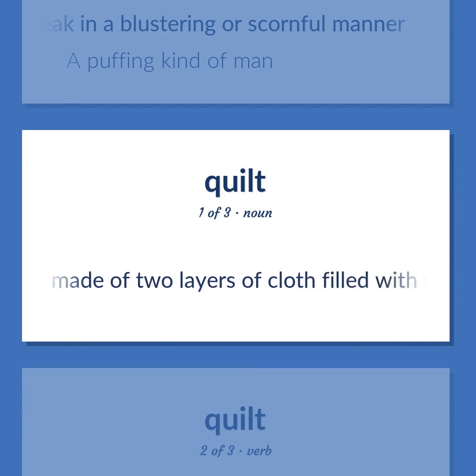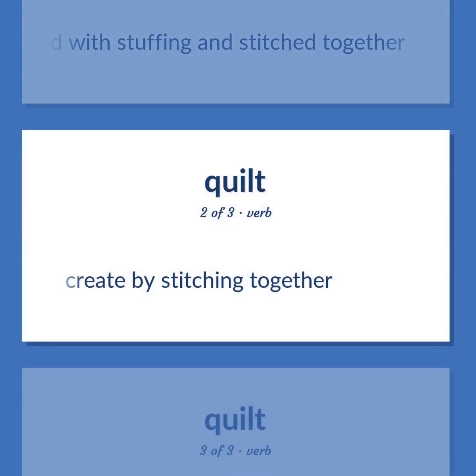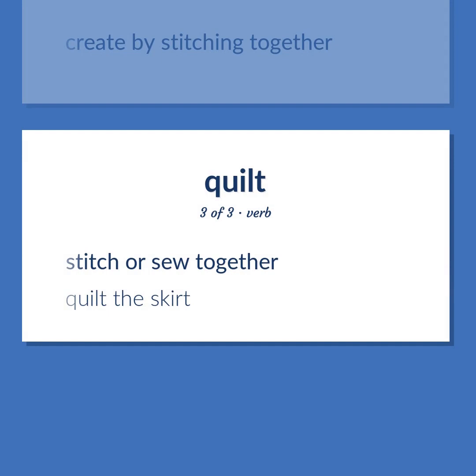Bedding made of 2 layers of cloth filled with stuffing and stitched together. Create by stitching together. Stitch or sew together. Quilt the skirt.